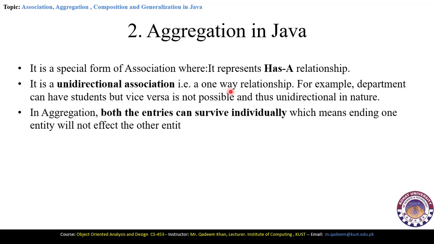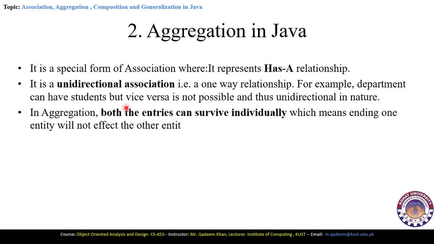So bidirectional communication cannot be performed here. For example, department can have students, but vice versa is not possible, that students can have departments. So we can say that department can have students, but the reverse is not possible, and thus unidirectional is in the nature of the aggregation. So aggregation is one directional association.